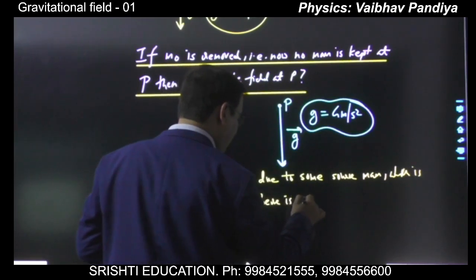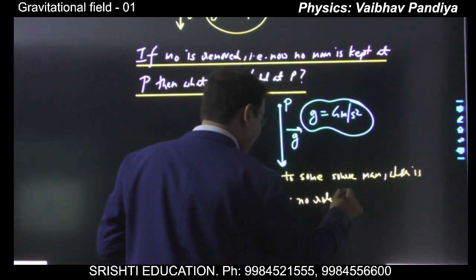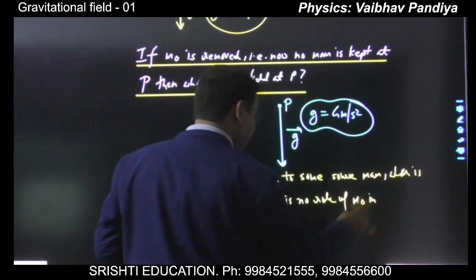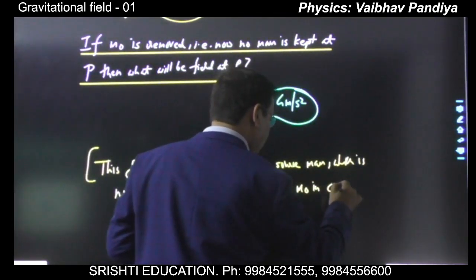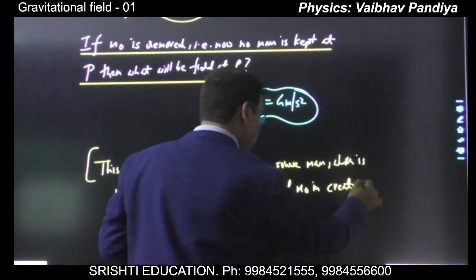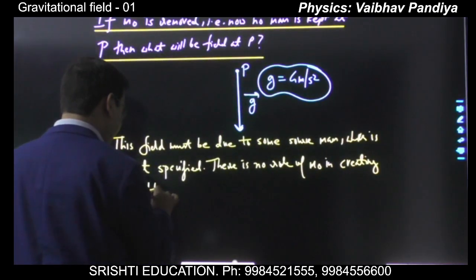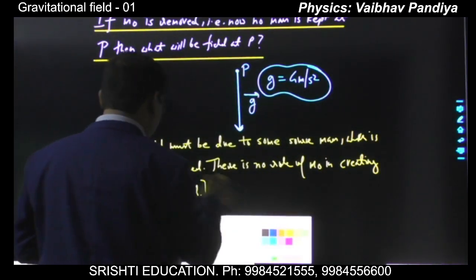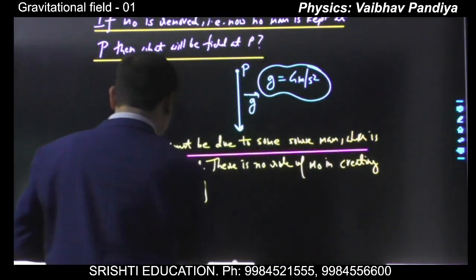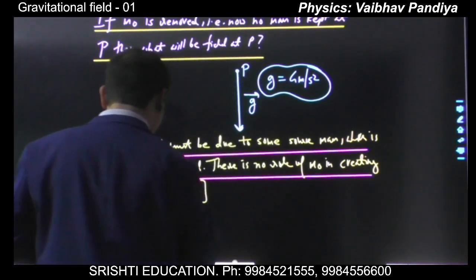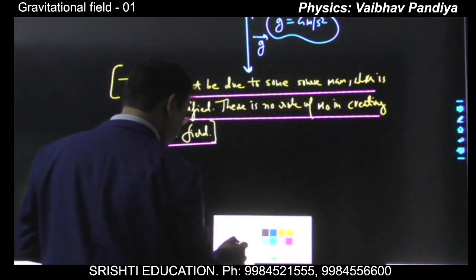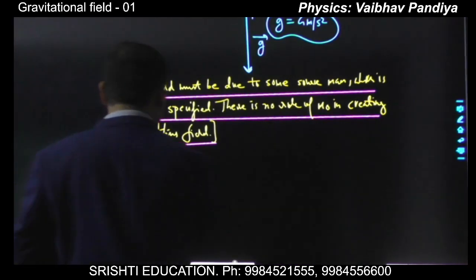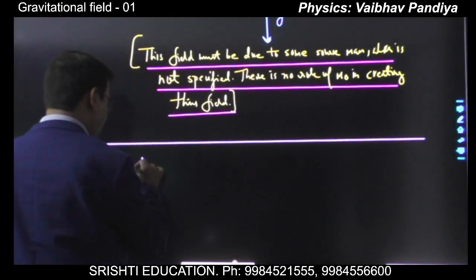There is no role of m naught in creating this field, okay. So if you change m naught, there will be no change in small g. Of course, the force will change. Are you getting the point? If you are changing m naught, the force will change, but there will be no change in the value of small g. So on changing m naught,